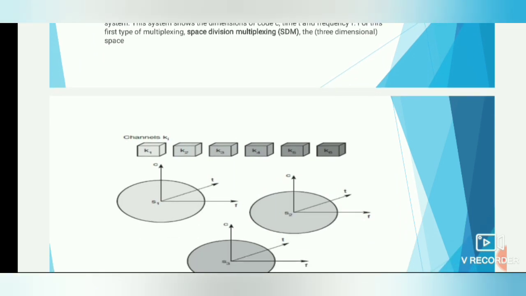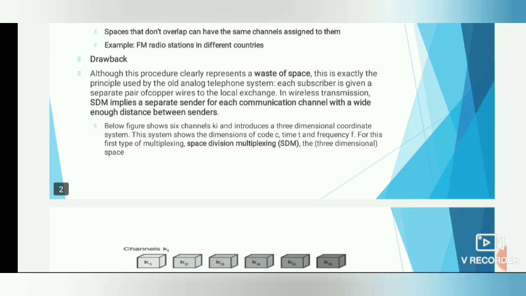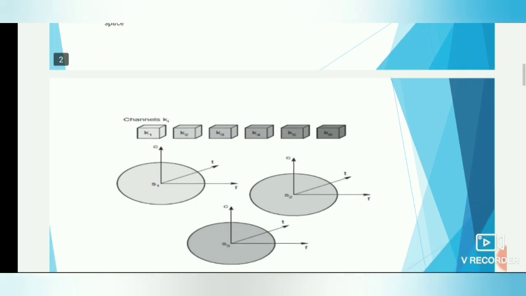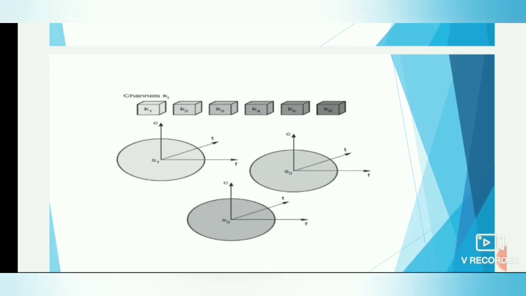The channels Ki are specified, that is K1 to K6. Six channels are specified here, and the coordinates are specified as c for code, t for time and f for frequency. For the first type of multiplexing, space division multiplexing, the three-dimensional space is given as code, time and frequency. So this is the diagram for that.